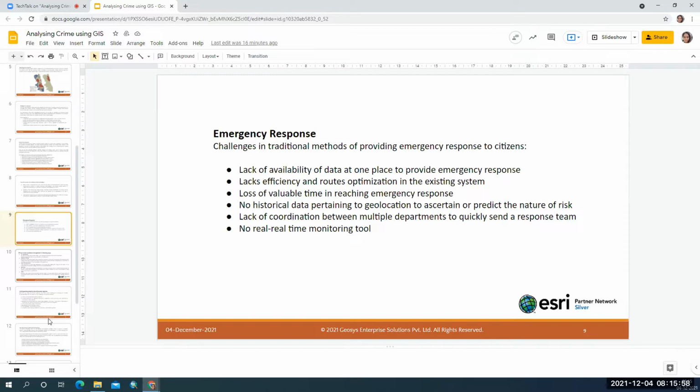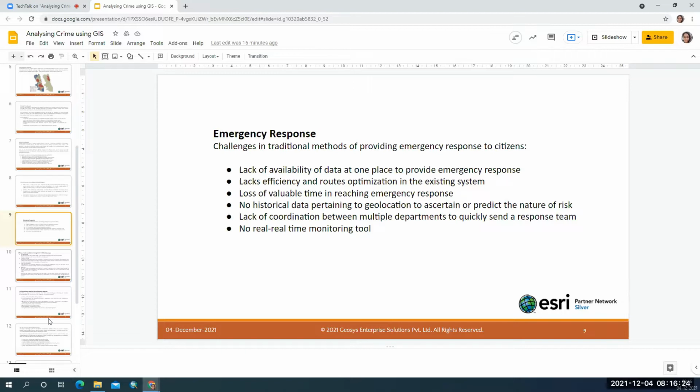But then you don't have the location information or the demographic information. You don't know how much population is staying there. You don't know why terrorists are targeting a particular location only. What is the main reason behind that? You're not aware of it because you don't know what data is available at a given location during the time of emergency.